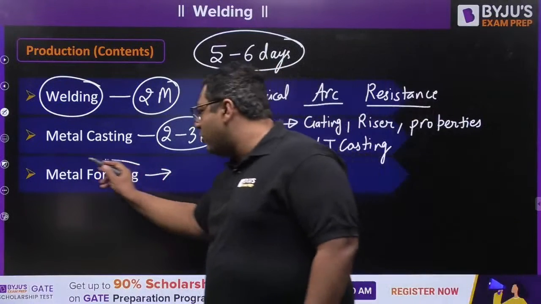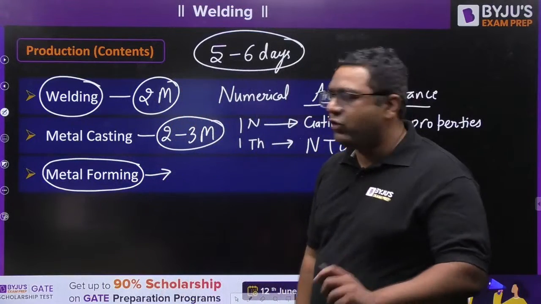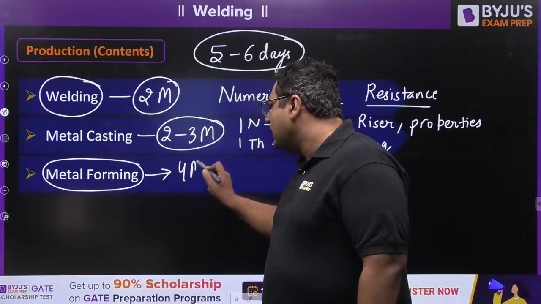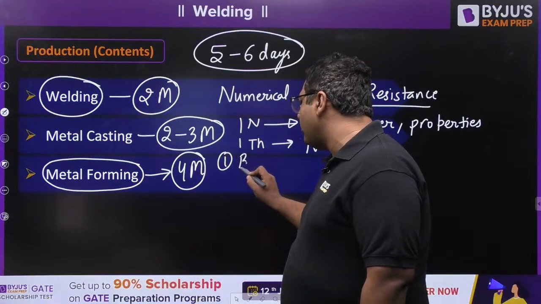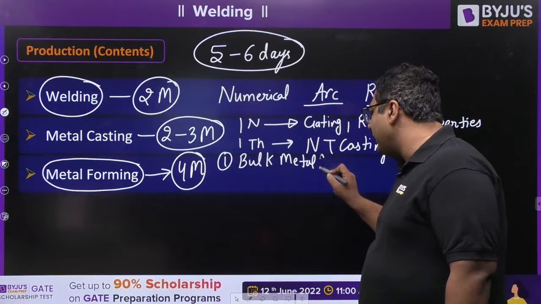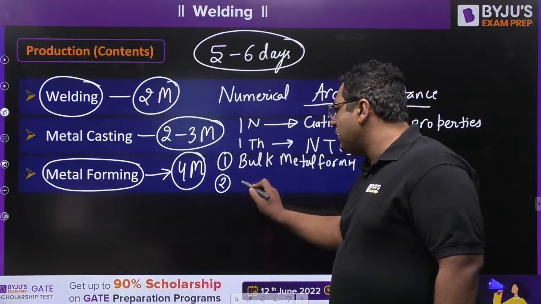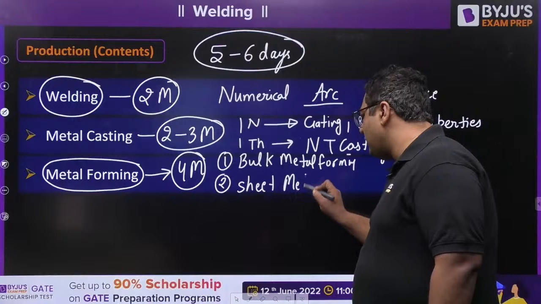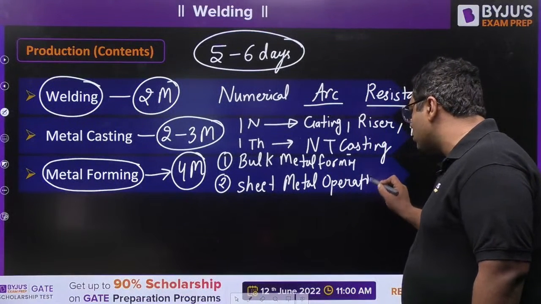When we are talking about metal forming, you will have around 4 marks. We are going to study 2 topics. One is bulk metal forming, from which you will get 1 numerical. Then you have sheet metal operation, from which you will have 1 question. So from these 2 topics you will have 2 questions.